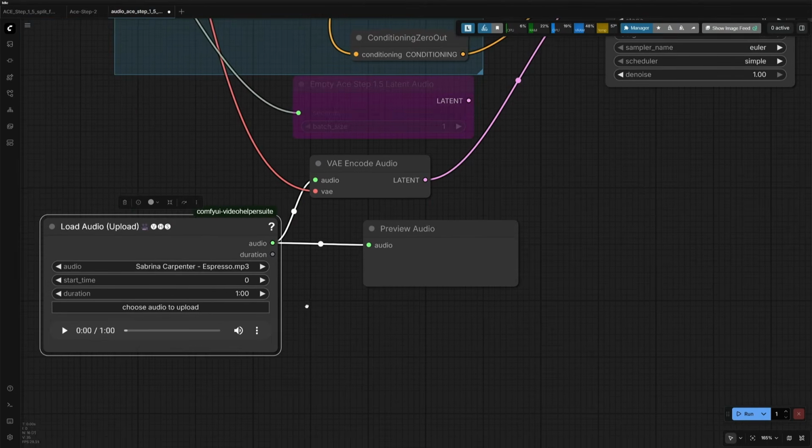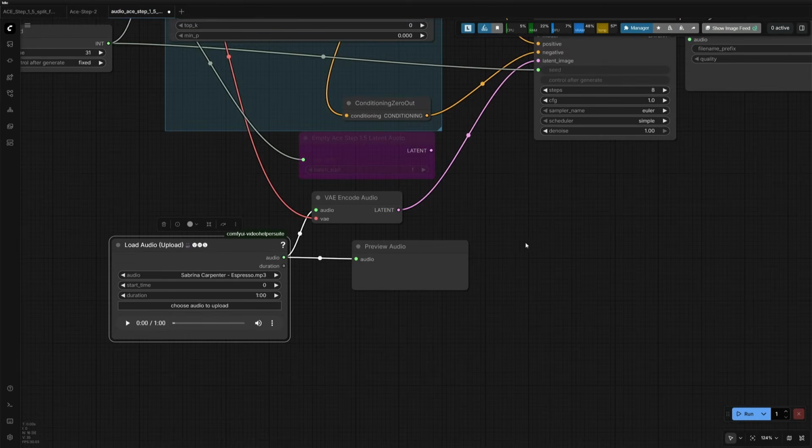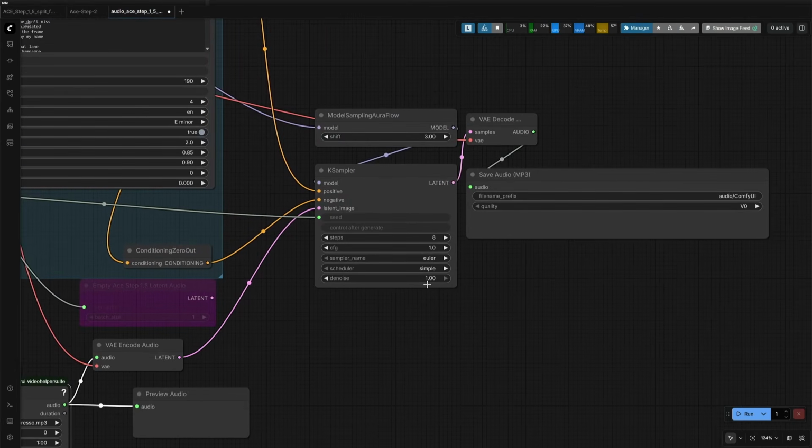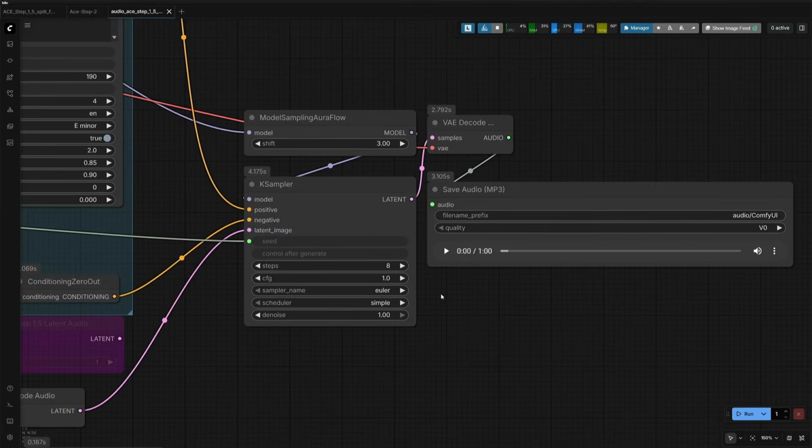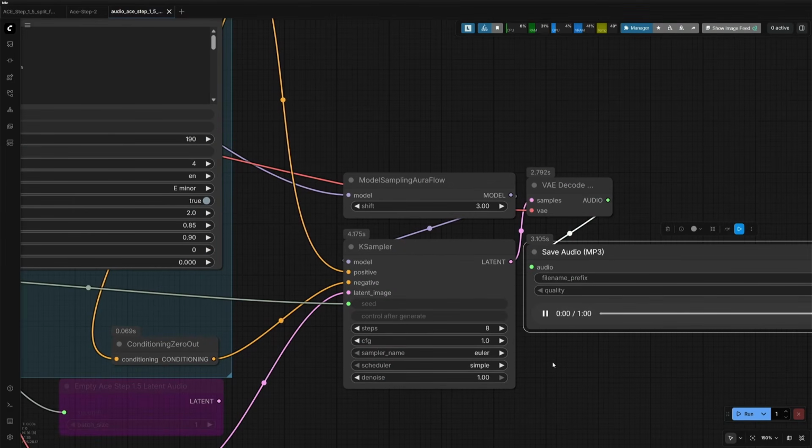When doing audio-to-audio, make sure to check the duration of the audio file given. In this example, this node will output a 1-minute audio clip. The other value you need to look at is this denoise value, which is 1.0. I will run the workflow with the same value to see how it goes. I got the result in 20 seconds.